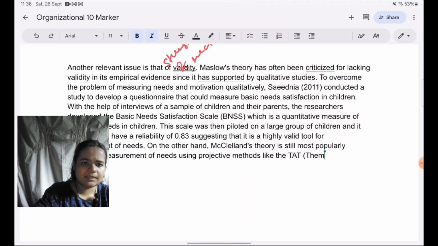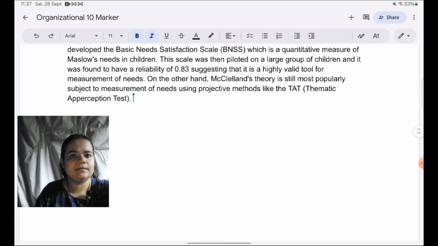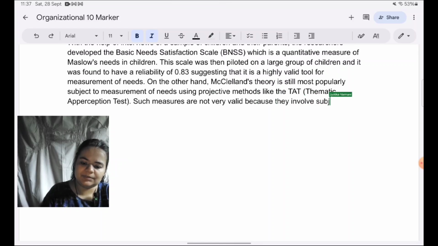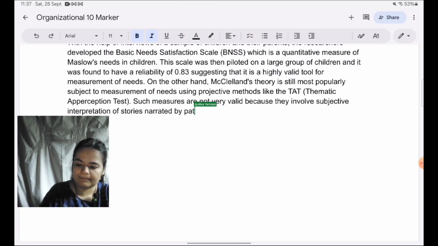Again, if I just leave it at this, which many students will do, they'll just say TAT is not a very valid measure, or they'll just say it's projective. That's not sufficient. It doesn't make for analysis. What about the TAT reduces its validity? Okay, so we can just write that such measures are not very valid because they involve subjective interpretation of stories narrated by participants in response to the stimuli shown.